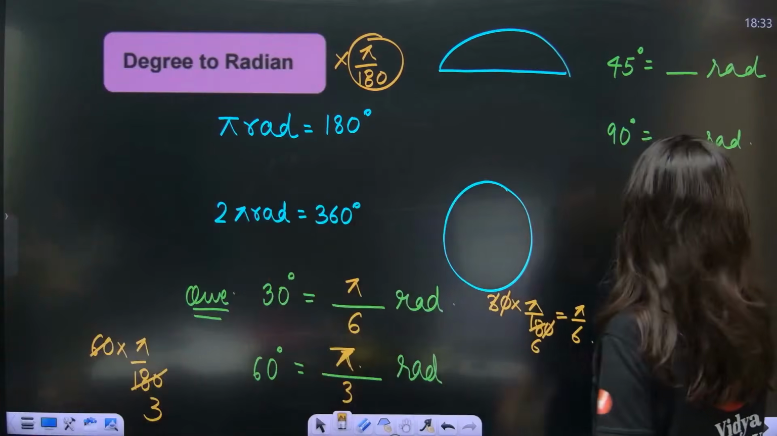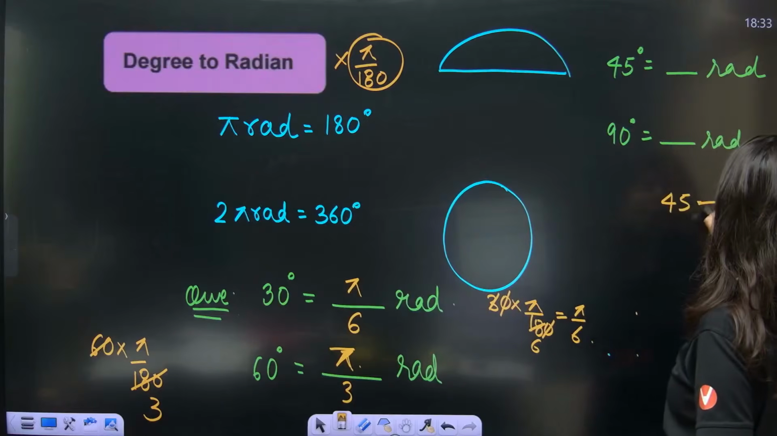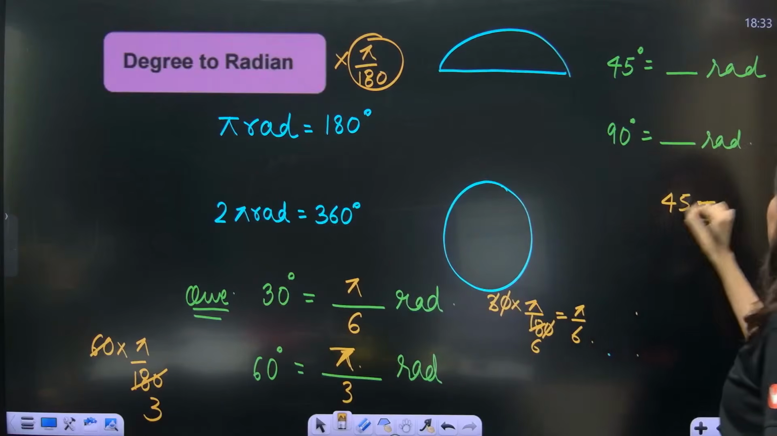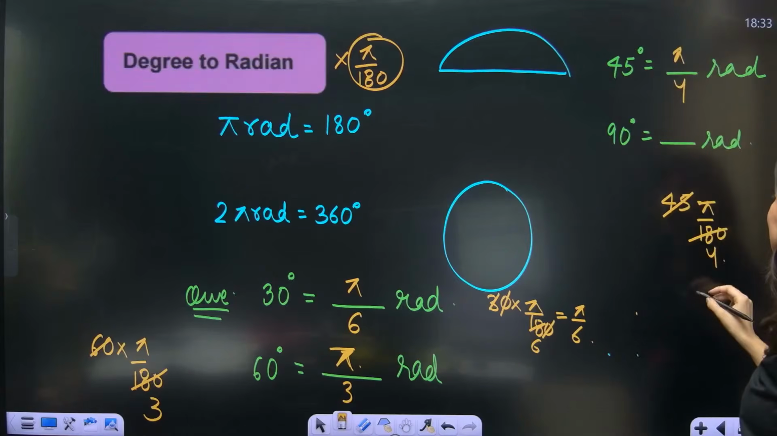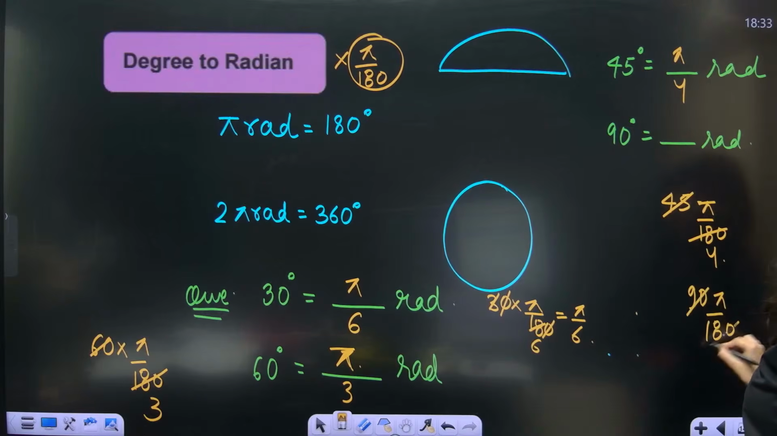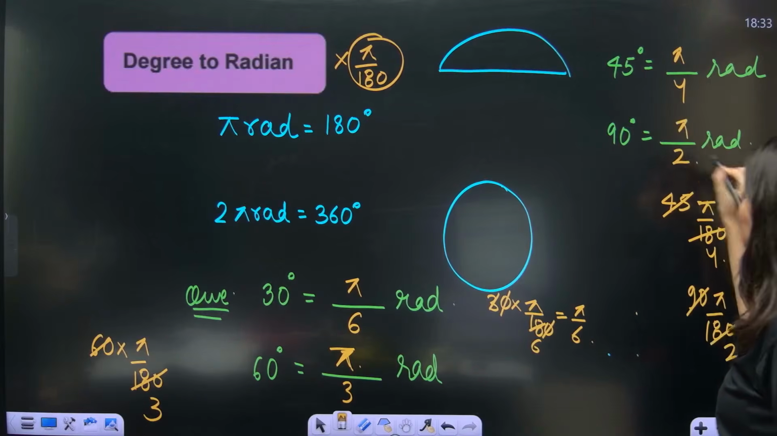45 degree. So for 45 degree, 45 into pi by 180. So clearly 45 ones are 45, 45 fours are 180, so pi by 4. 90 degree. So 90 into pi by 180 quickly. So 90 ones are 90, 90 twos are 180, pi by 2.